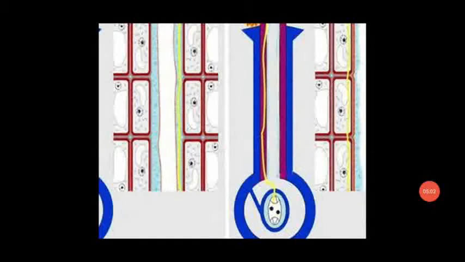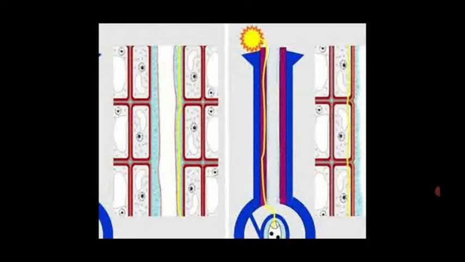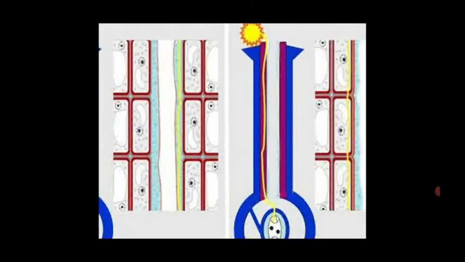Dear students, this is the diagram which shows how pollen grains reach the embryo sac of the ovule. See, at the top there is the stigma. The stigma contains many pollen grains. It allows only one pollen grain due to the recognition and rejection protein reaction.